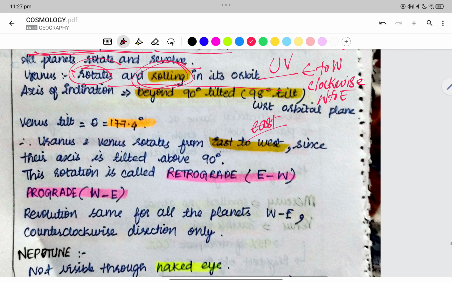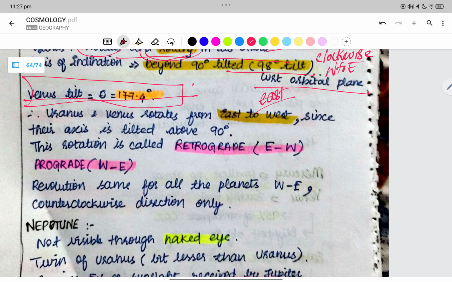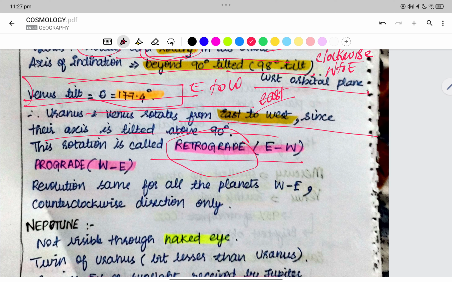Venus has a tilt of 177 degrees and Uranus 98 degrees. That is why they rotate from east to west. Both Uranus and Venus rotate from east to west since their axis is tilted above 90 degrees. This is called retrograde.